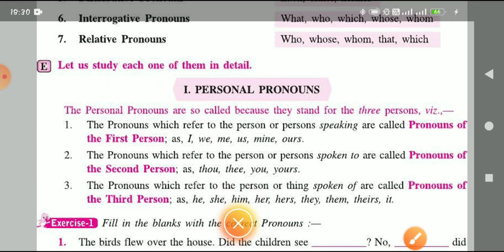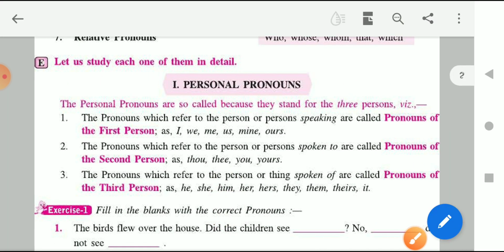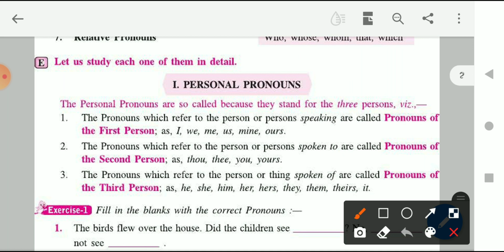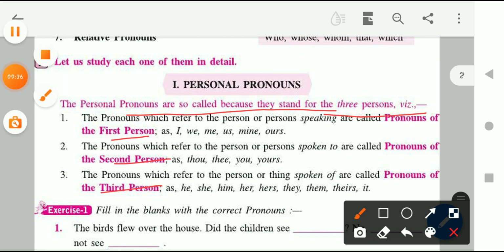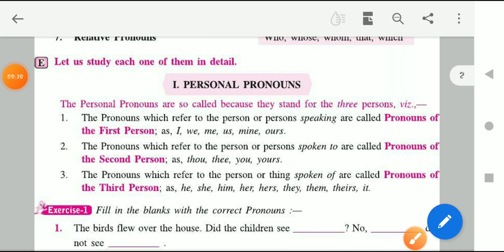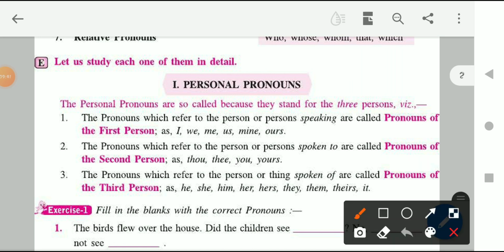Here, children, personal pronouns are so called because they stand for 3 persons. 3 persons means first person, second person, and third person. Now let's understand what the first, second, and third persons are.